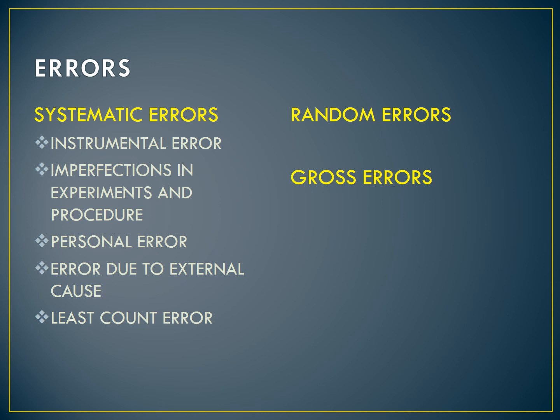Okay, next one, imperfection in experimental procedure. For example, if you are using a calorimeter that is not properly insulated. The calorimeter contains a fluid, and it emits radiation and heat. If more radiation and heat is emitted, then we will get wrong readings.